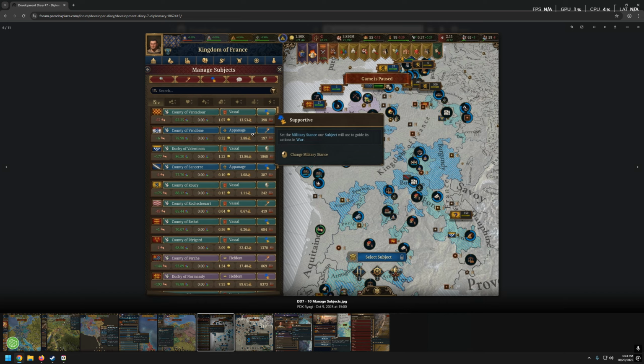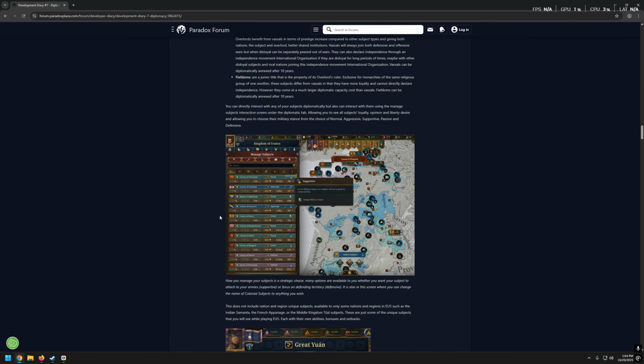So we have some income from them. Well, what else we have? We have, of course, manpower provided. This is their stance, I guess. For example, County of Ventardou. This is, I don't know, like aggressive stance. Here we have defensive stance. Duchy of Valentinois. What else we have here? There's opinion, I believe, and some other elements I cannot understand right now. So yeah, that's it.